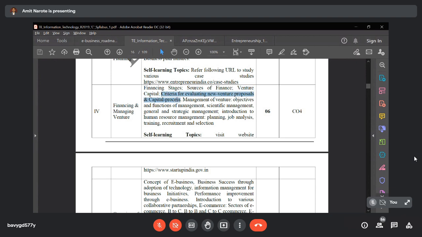Then criteria for evaluating new venture proposal and capital process. What are the selected criteria for evaluating a new venture proposal? Suppose you have 10 lakh in your bank balance and you want to invest that money for better return. Either you deposit it in the bank and take the interest, but nowadays the interest rate is very low, only 6%, 7%.